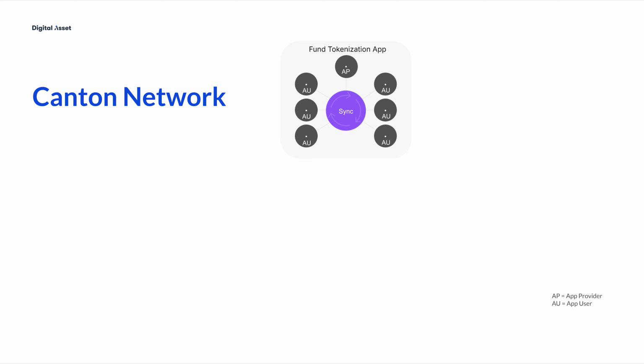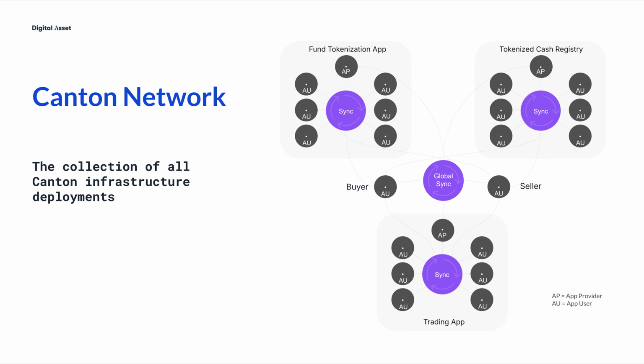So far in this course, we focused on the topology of a single Daml app, which runs on Canton infrastructure with a single synchronizer typically operated by the app provider organization. The collection of all Canton infrastructure deployments is referred to as the Canton Network. The individual Canton infrastructure deployment, on which a Daml app runs, is a subnet of the overall Canton network.